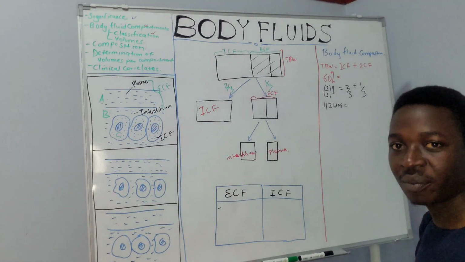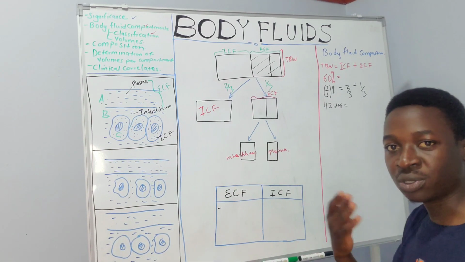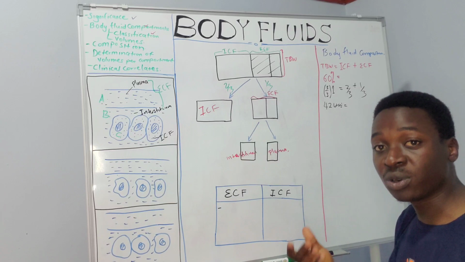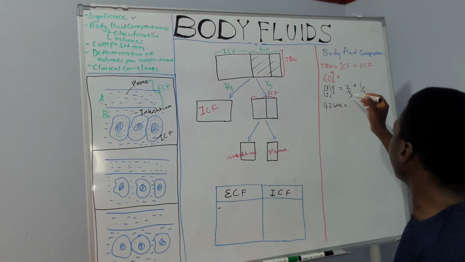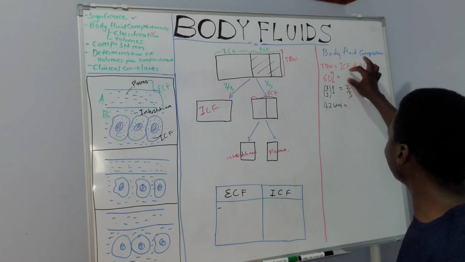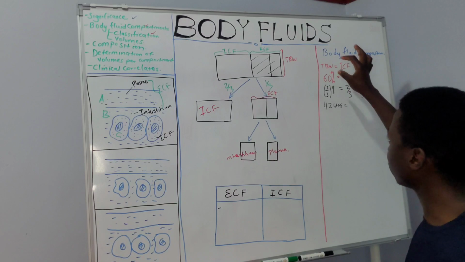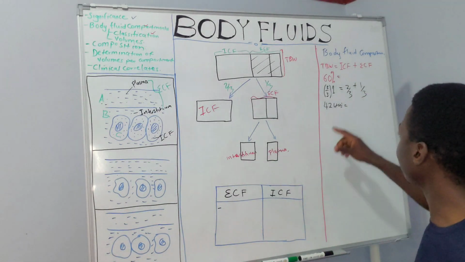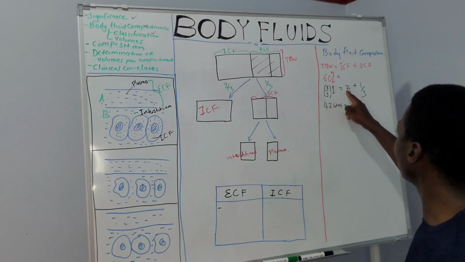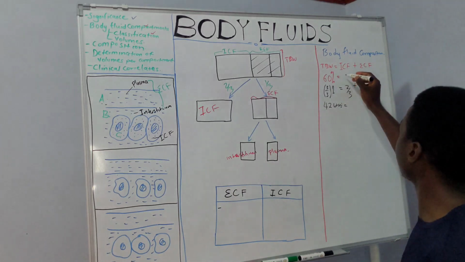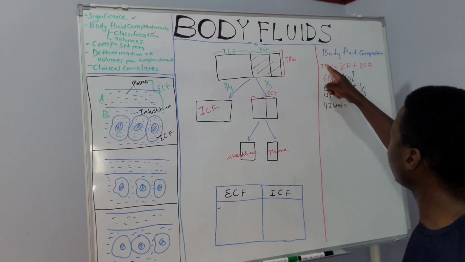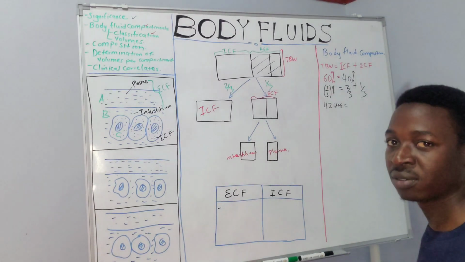This is just some basic math, which if you're watching, you should get your calculator and do this, because when you do it, you will not forget. Here we want to get the percentage composition. What proportion of the total body water, in percentage, is the ICF? This becomes just 2/3 of 60. So this is 60 times 2, which is 120 over 3, to give you about 40%. So 40% of the total body water is intracellular fluid volume.